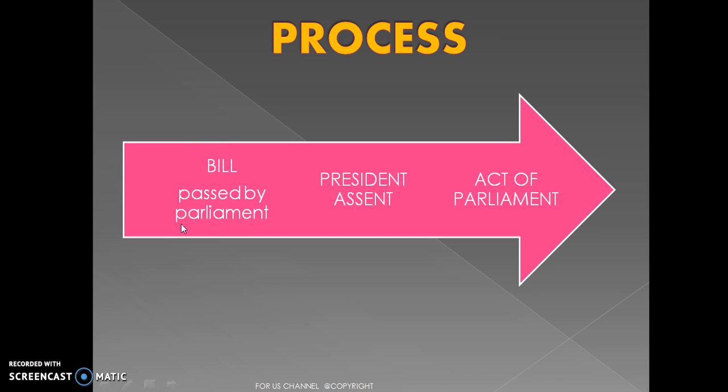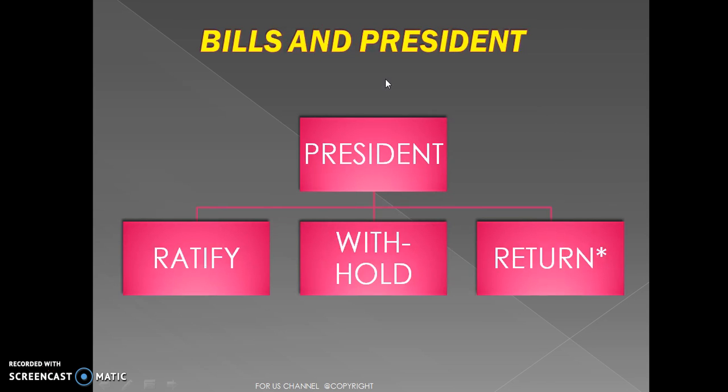Now let us see how a bill passed by the parliament becomes an act of parliament. A bill will not be an act of Indian Parliament unless and until it receives the assent of President. When a bill is presented to the President after its passage in both the houses of Parliament, the President shall be entitled to take any of the following three steps. Either he can ratify the bill, or he can withhold the bill, or he can return the bill.